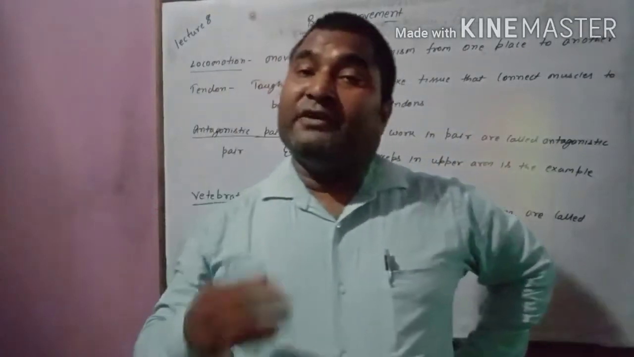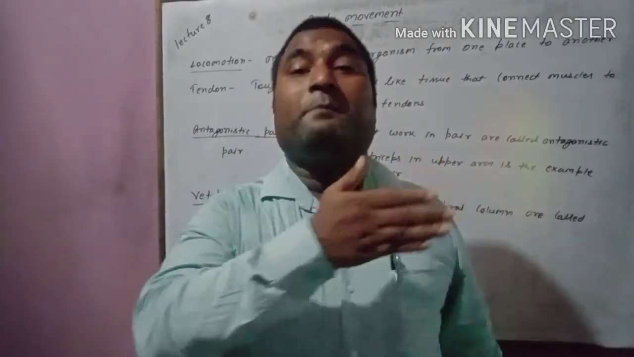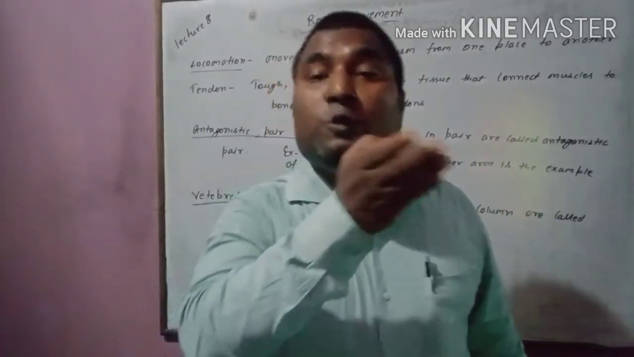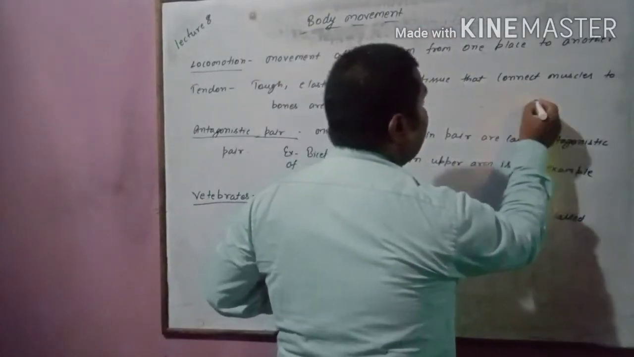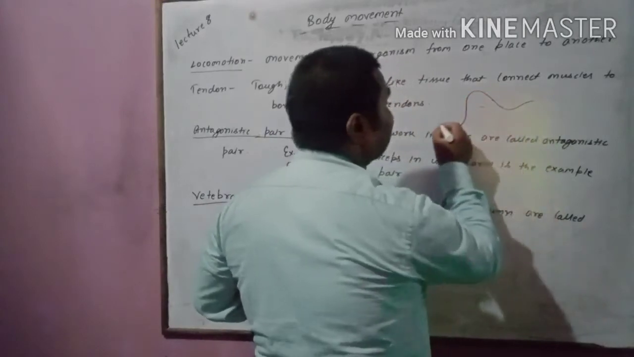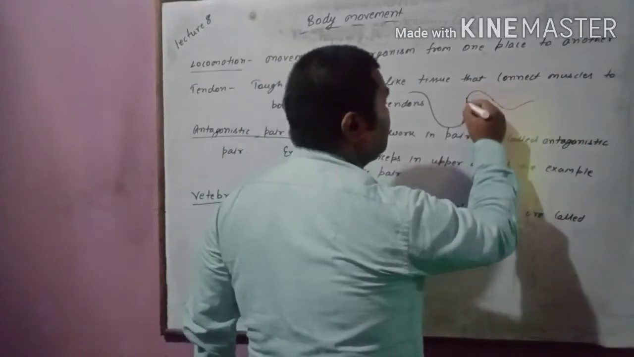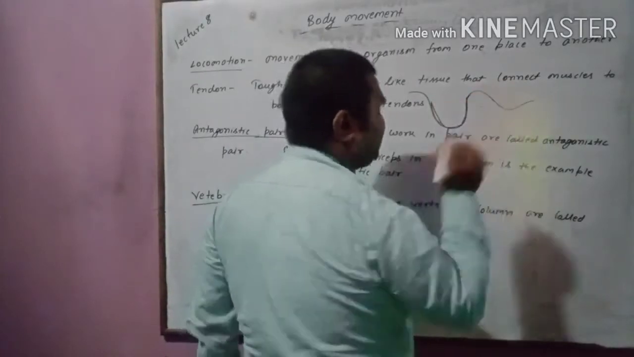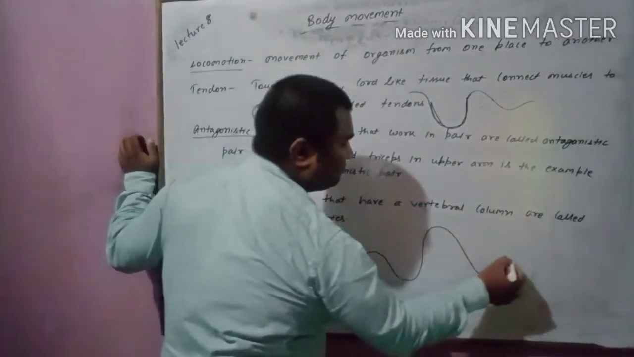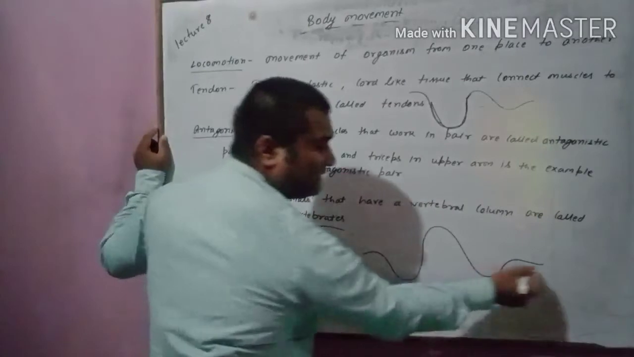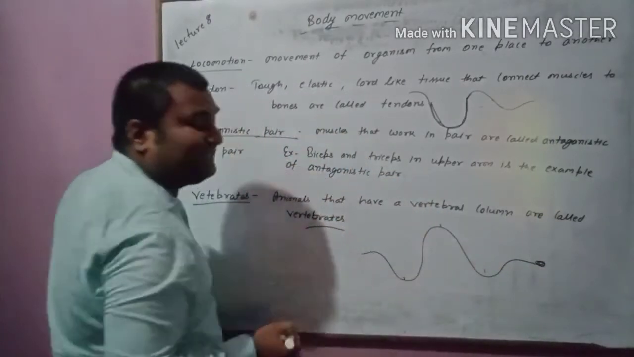Next thing, when they have to move, they bend their body or form loops. When a snake has to move, the snake forms a loop-like structure. One bend is there. This is how the snake moves, like this. This is the mouth piece. These bends are called loops.